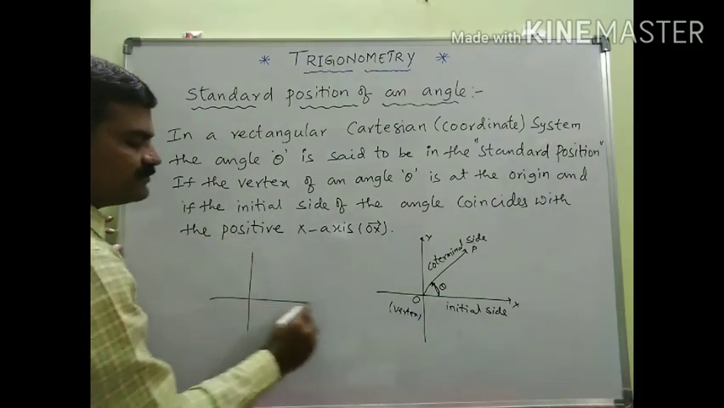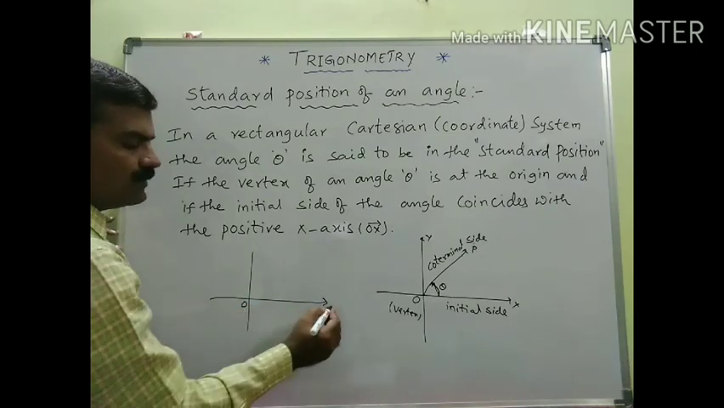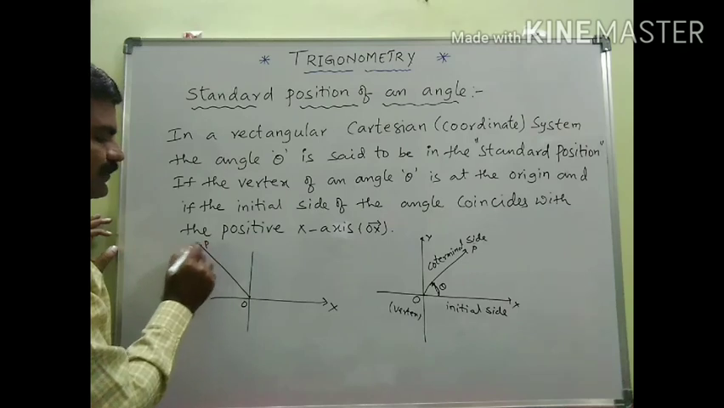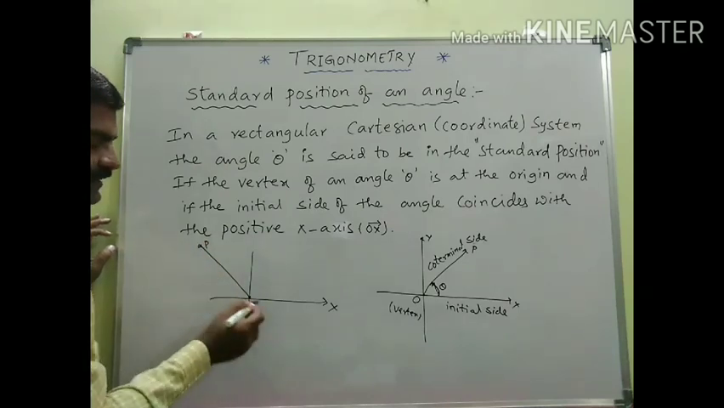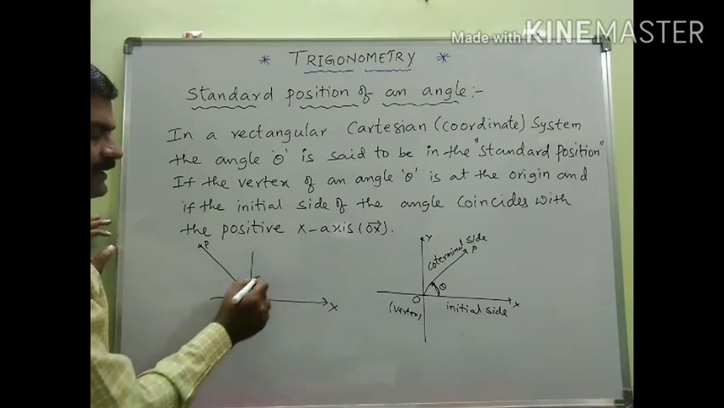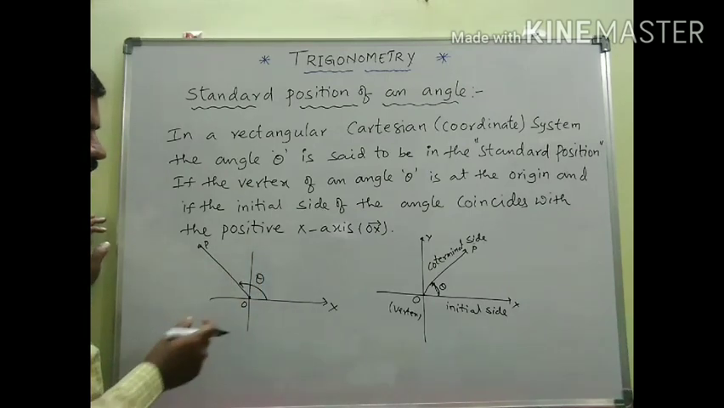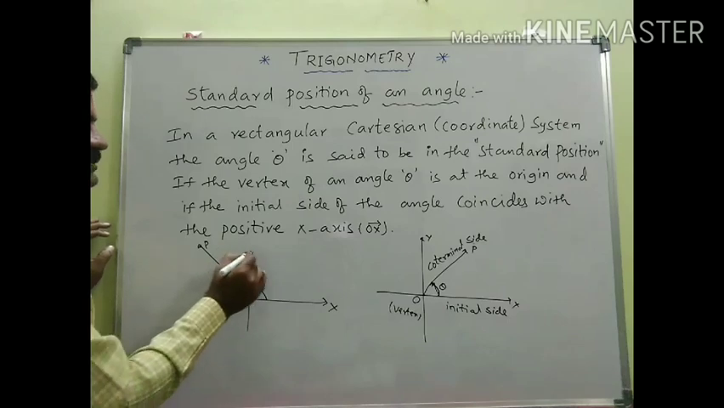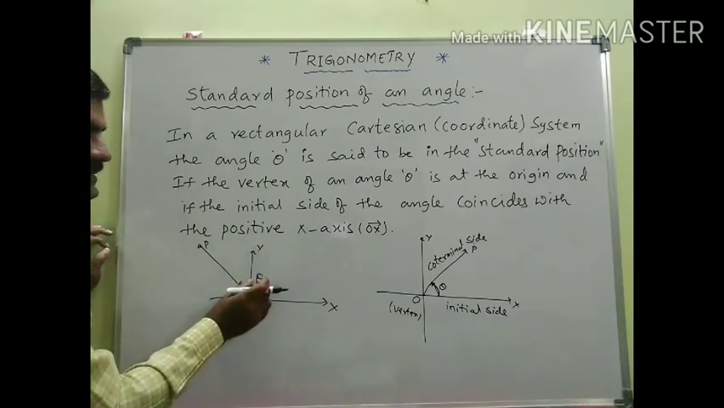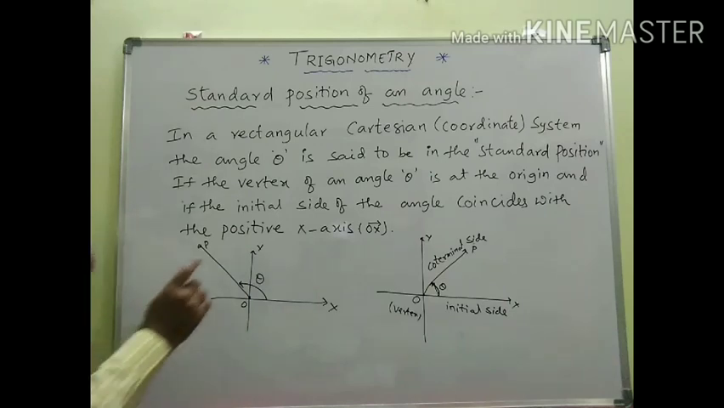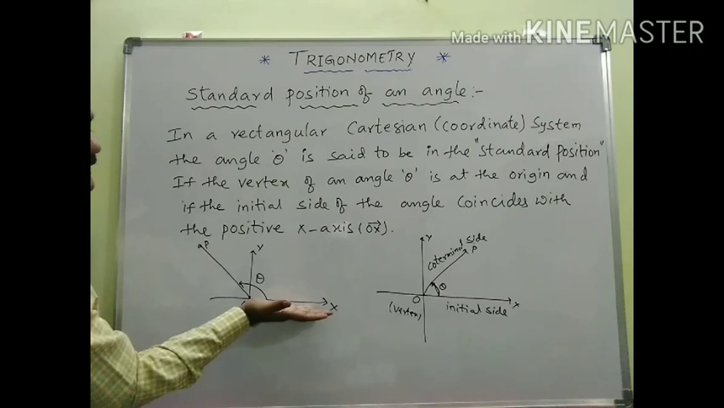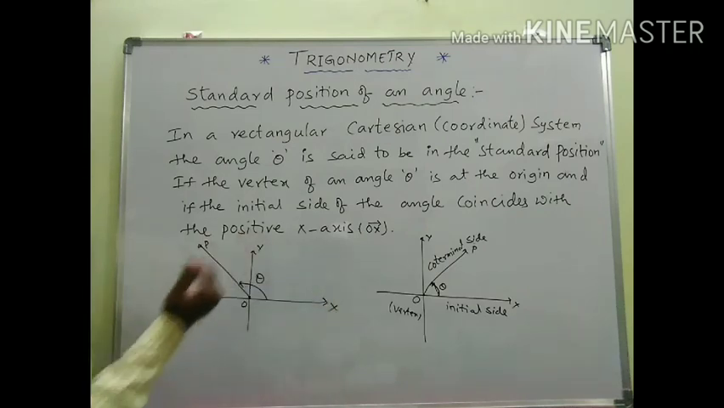So look at this situation now. Suppose this is O and this is the OX ray, and the one more is the OP ray. This is the amount of rotation of the angle, let it be theta. Even in this situation we can say that theta is in standard position. Why? Because the vertex is the origin and the initial side is nothing but the positive x-axis.